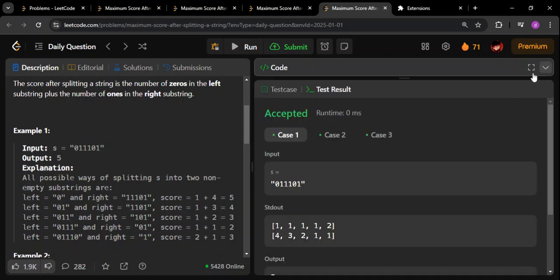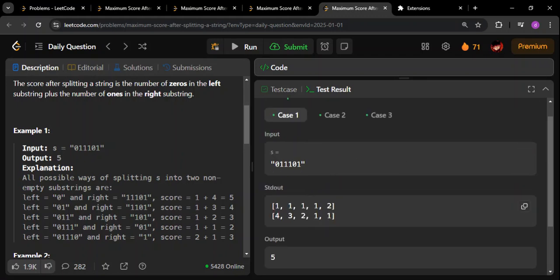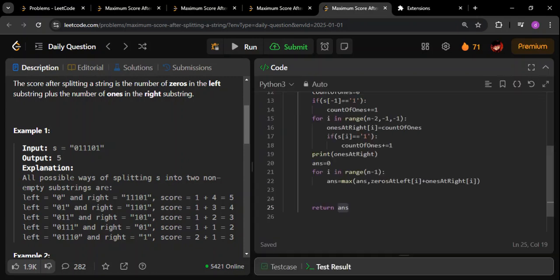So let me run this and show you. If you can see, this is how it works. The idea here is at each step we'll be adding this part and this part. Similarly this part and this part, and so on. At each index we add how many zeros are towards the left, including the index, and how many ones are towards the right for the same index. If that count is bigger, we keep updating here, and then we return the answer.